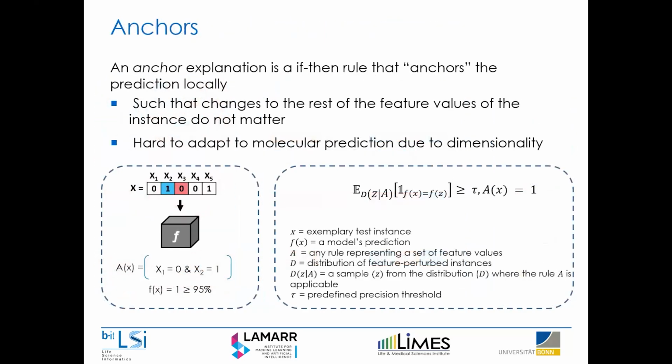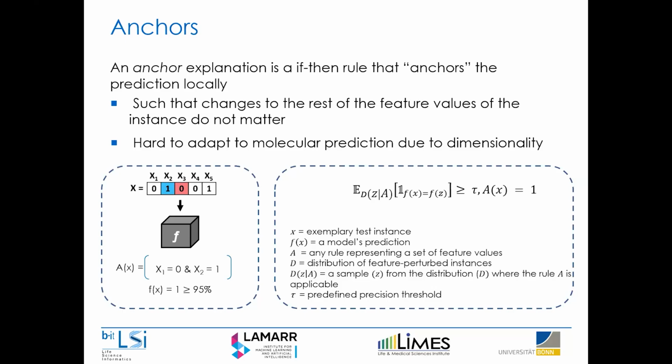So therefore, I want to introduce a different concept, the Anchors methodology. It's a simple rule-based XAI method. We try to define an if-then rule of specific feature values that always lead to, or guarantee, a specific model outcome. So, for example, for a test instance on the bottom left, we could define a rule where feature 1 always has to have a value of 0, and feature 2 has to have a value of 1, and then we always get a model outcome of 1 in about 95% of the cases. So that would be such a rule.